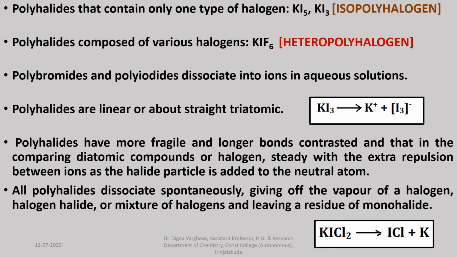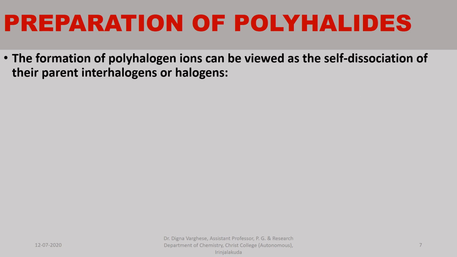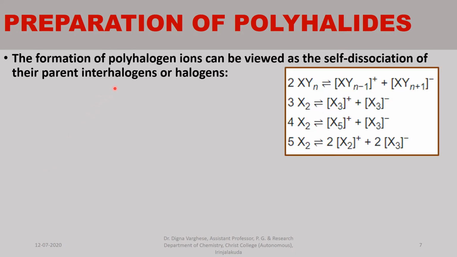Preparation of polyhalides. The formation of polyhalogen ions can be viewed as the self-dissociation of their parent interhalogens or halogens. Here the table represents some general formulas for the formation of polyhalides.